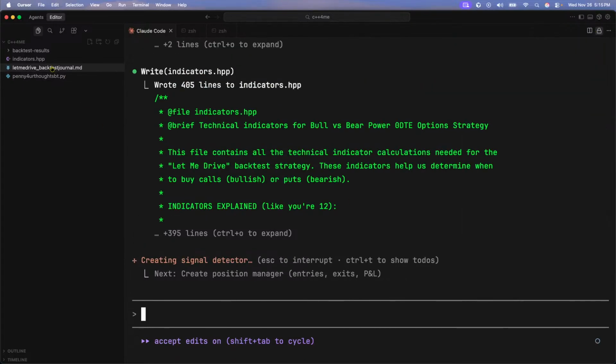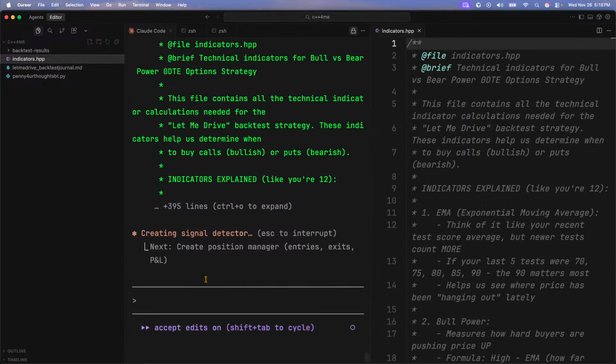Holy shit. What did you just do? HPP. What is this? A technical indicator for the Bulls versus Bears strategy. This file contains all the technical indicator calculations needed for the backtest strategies. This indicator helps us determine when